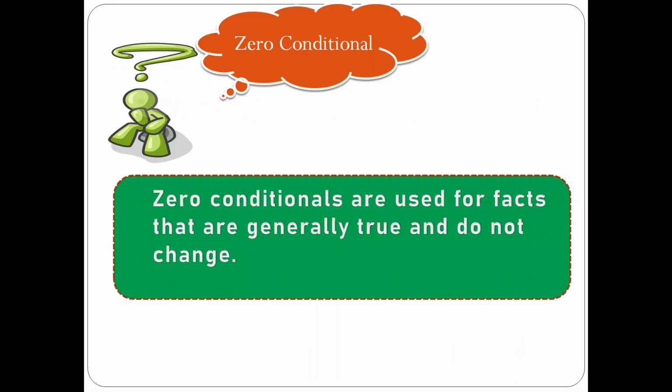Zero conditionals are used for facts that are generally true and do not change. So when you want to discuss anything which is a truth or a general fact, we make use of zero conditional. In most cases where you are talking about scientific facts, we always make use of zero conditional.